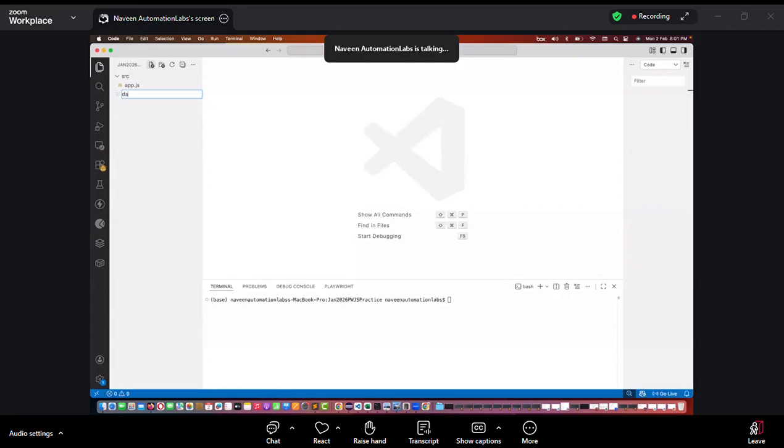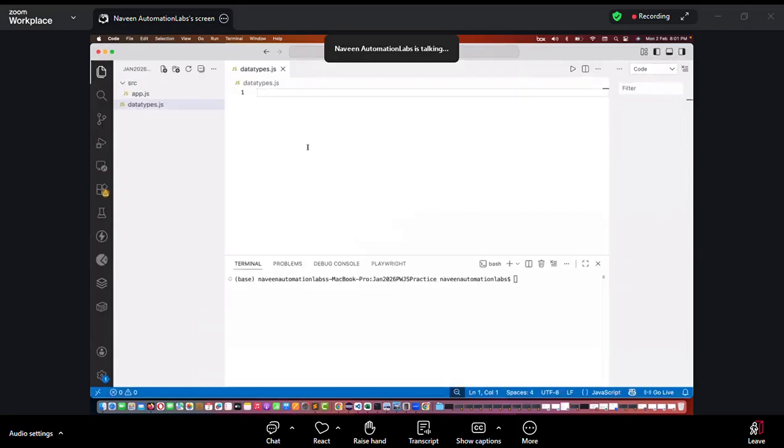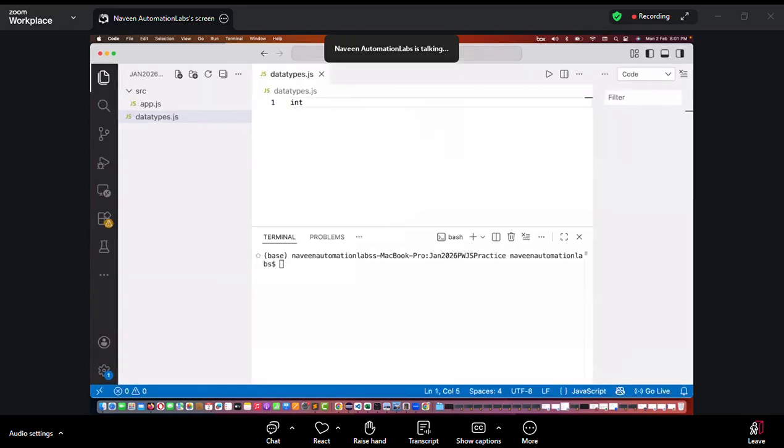Okay. So I simply create a nice meaningful file name, the data types.js file. But try to understand one thing in JavaScript. I cannot write something like this: okay, I really want to create one integer i is equal to 10. See, it's immediately giving me the error. I cannot say something like this: okay, I really want a double value, double d is equal to 12.33.